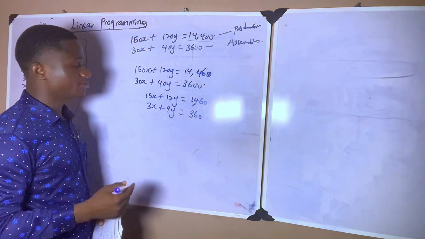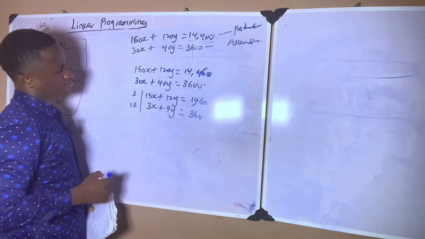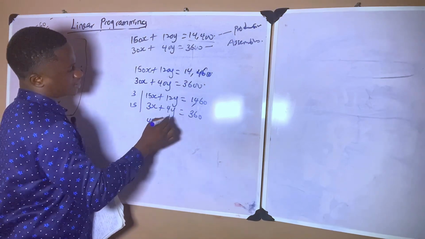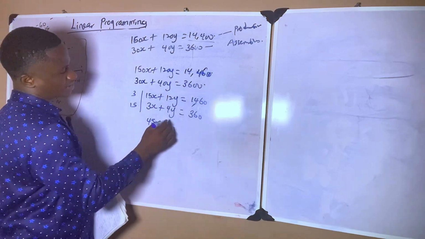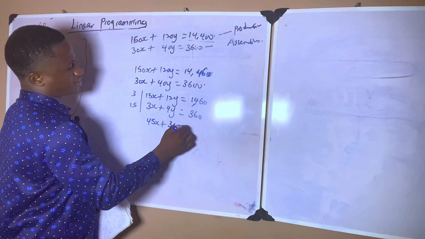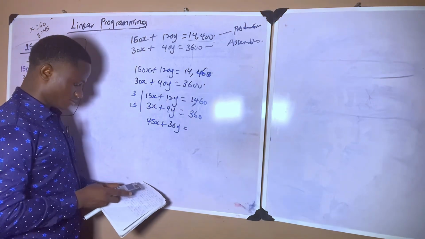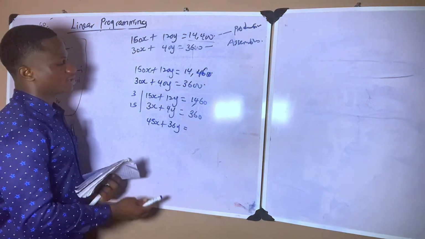From here we can use the elimination method by multiplying this by 3 and this by 15. So 3 times 15 we have 45x, plus 3 times 12 we have 36y, equals 1460 times 3, which gives us 4380.